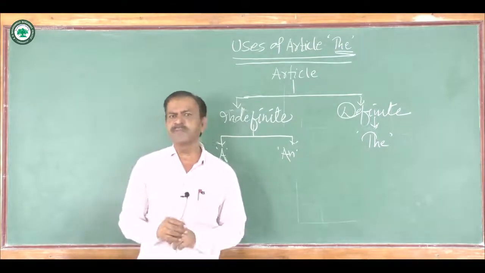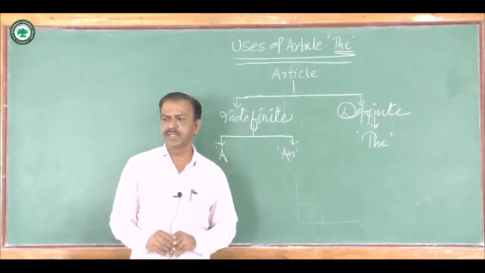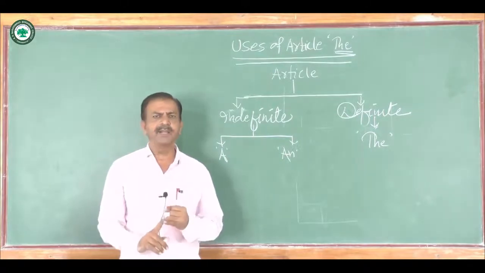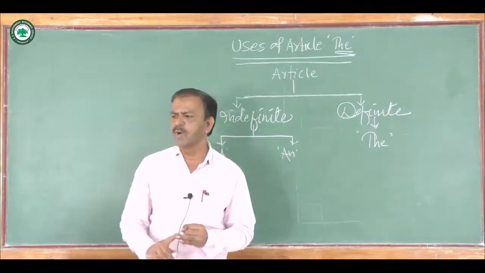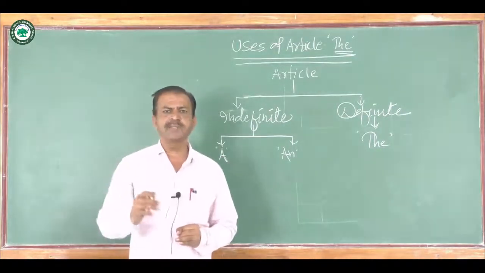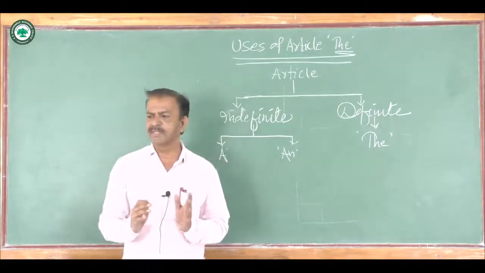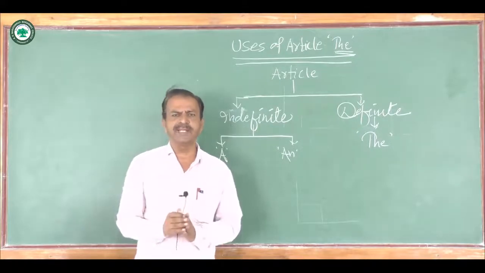Another use of article the is that it is used before the unique buildings, the names of the rivers as well as the names of oceans. For example, the Taj Mahal, the Qutub Minar. It means it is the unique name of unique buildings.